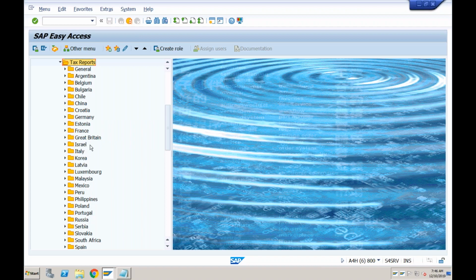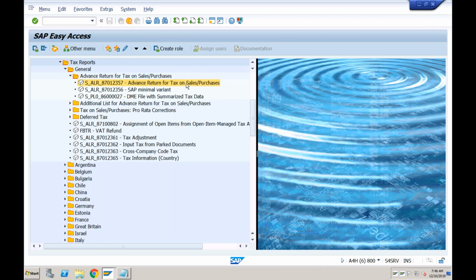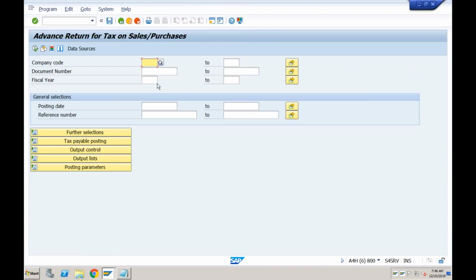Based on the country's requirement, you can have different reporting requirements. So for some of the countries, SAP provides the report in their template, but otherwise you can execute this general report. I'm talking about this first one, which is advance return for tax on sales and purchases. If you double click on this, if you just provide your company code, so ABCI, and for fiscal year 2019, you can always specify the posting date also if you want. So if you want to generate this report for only a particular month, you can come here and execute this.